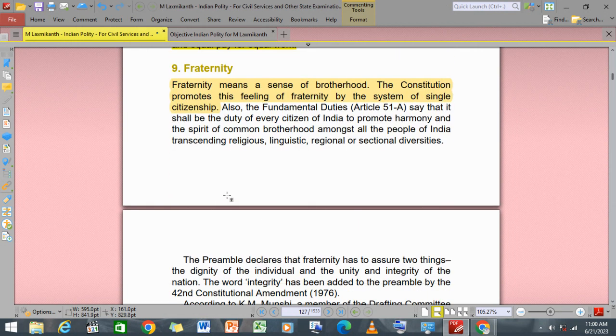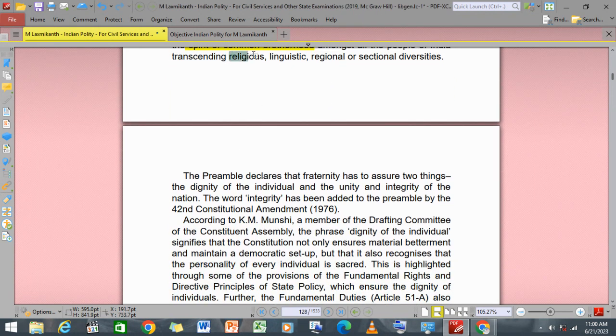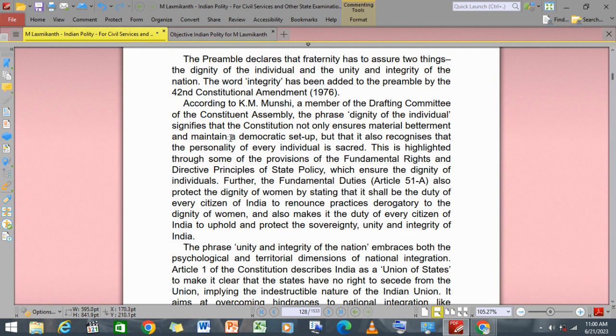Now we have fraternity. Fraternity means a sense of brotherhood, right? The Constitution promotes the feeling of fraternity. Article 51A, in the fundamental duties, says that it shall be the duty of every citizen to promote harmony and the spirit of common brotherhood among all the people of India, whether of different religious or linguistic groups. The preamble declares that fraternity assures two things: first, the dignity of the individual, and second, the unity and integrity of the nation.